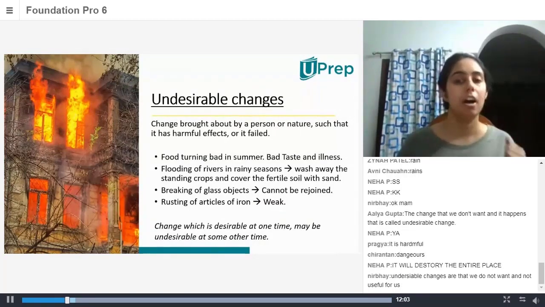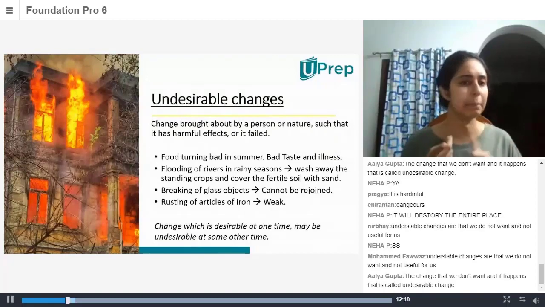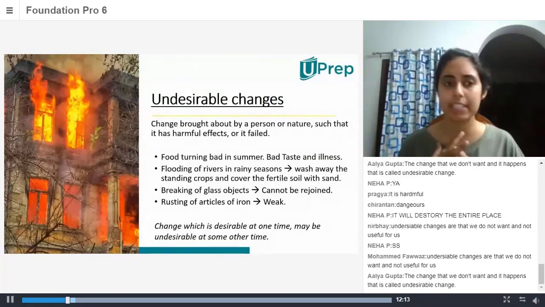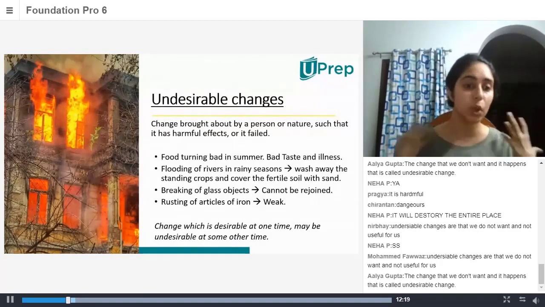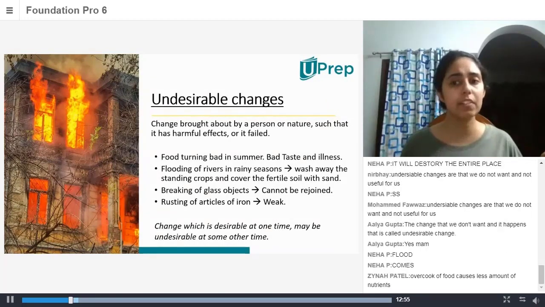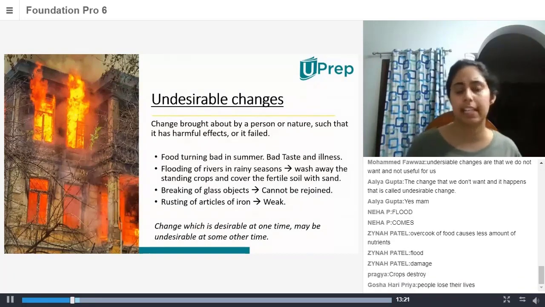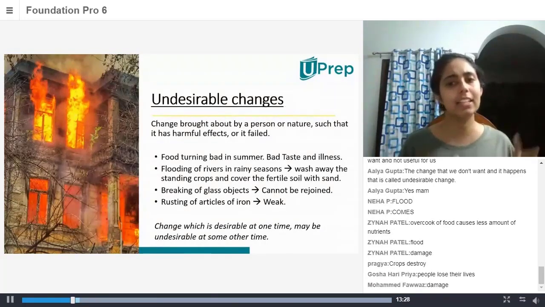For example, food turns bad very easily in the summer. And when food turns bad, you end up getting a bad taste and you end up falling sick also. And flooding of rivers in the rainy season. During rainy seasons, there's a lot of rain, and the rivers overflow. And then what happens when the rivers overflow? There is flood. And what happens if there is flood? Lots of things, right? Roads get damaged, people lose their lives, houses get destroyed. So this is like a disaster.